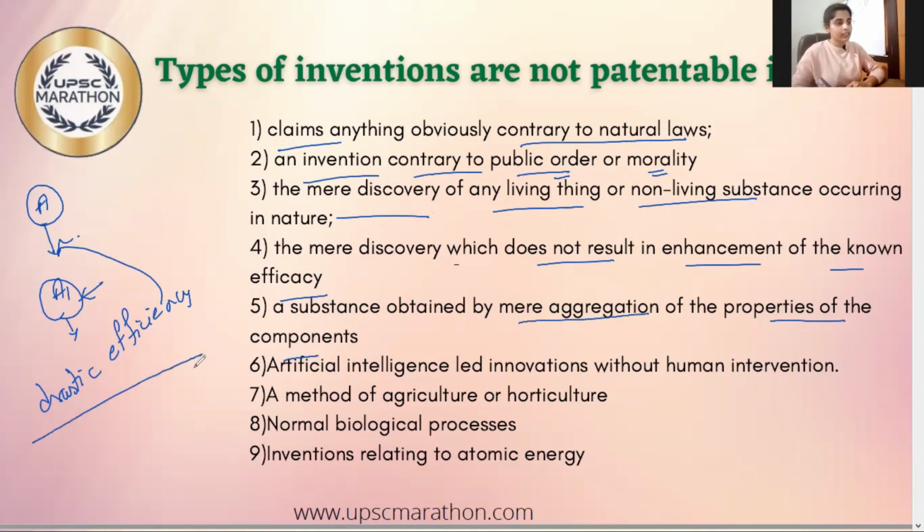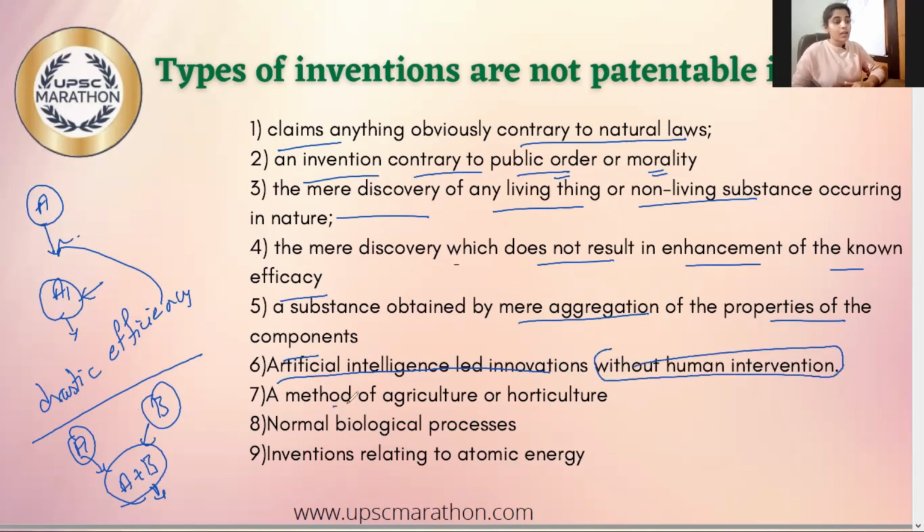For example, there are already two known components, A and B. Now, if you release a product by combining just A and B, and if you file a patent for this A plus B, then it can't be patentable because it just included the properties of A and B. That's it, which means it is just a product by merging the components A and B. Next is artificial intelligence-led innovations without human intervention. A method of agriculture and horticulture is not patentable in India.